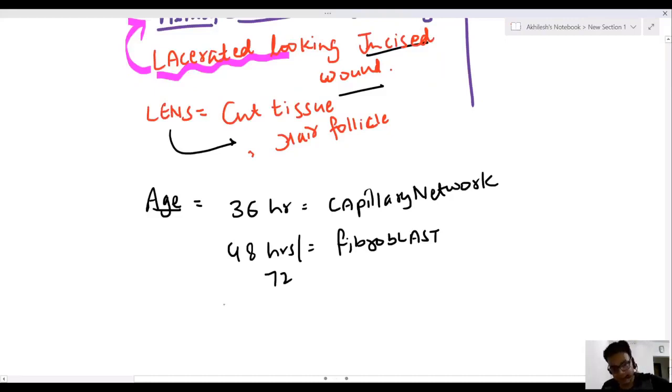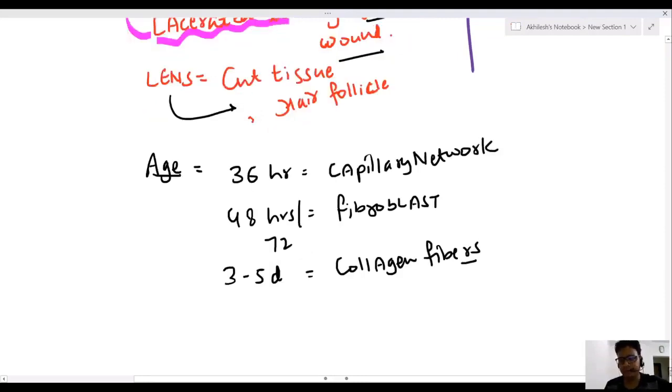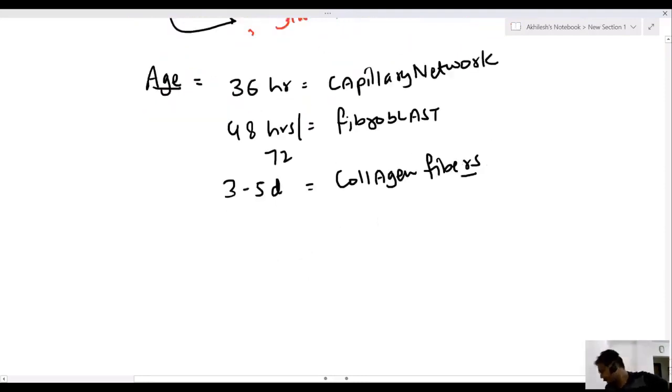Doctor Sahab, this question comes in exam. In 3 to 5 days, collagen fiber is seen. I have seen one question in AIIMS exam: if you have collagen fibers in incised wound, what is the age of that incised wound? The answer was 3 to 5 days.